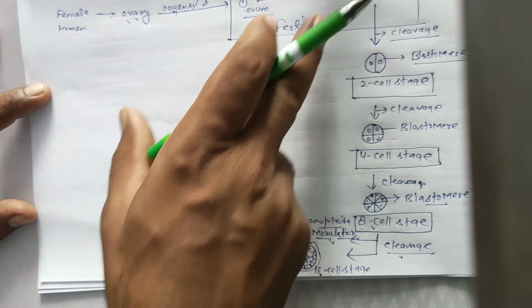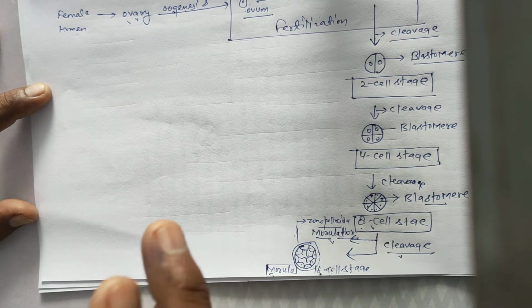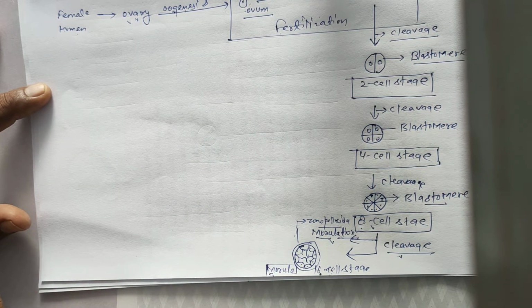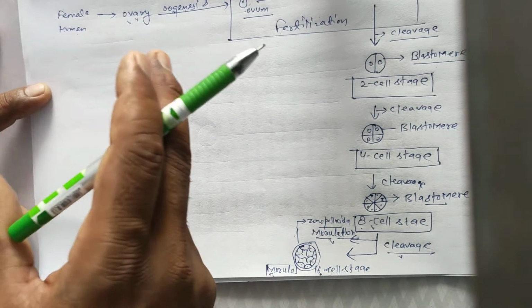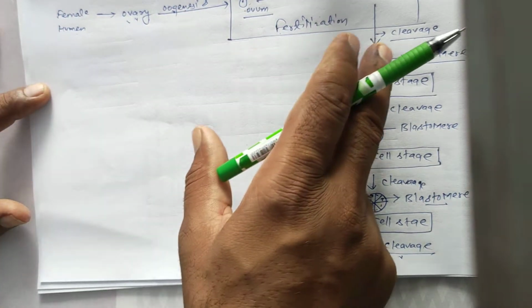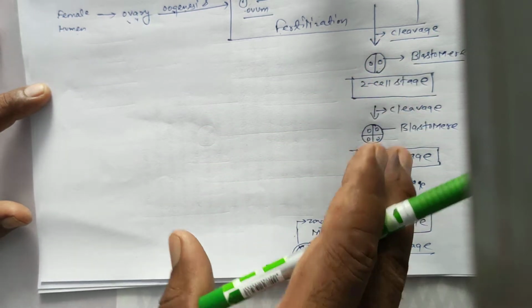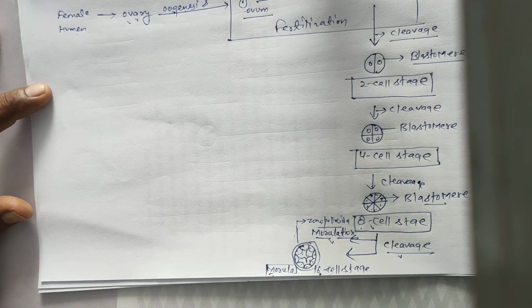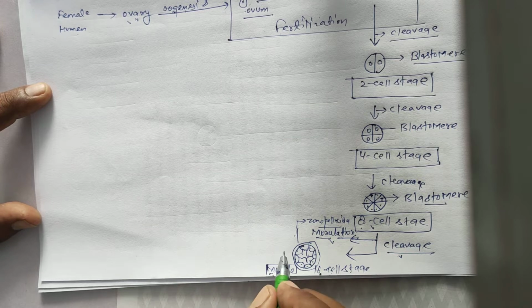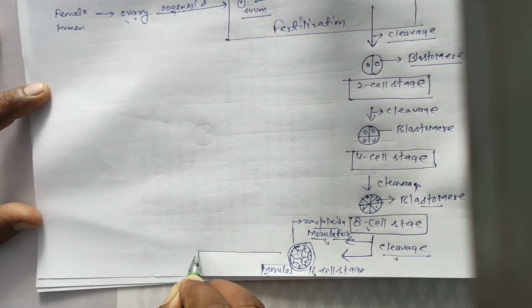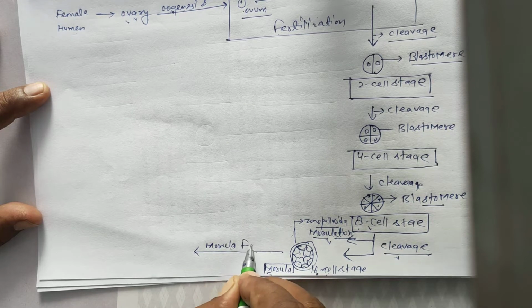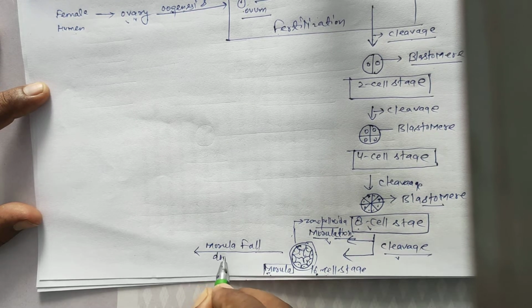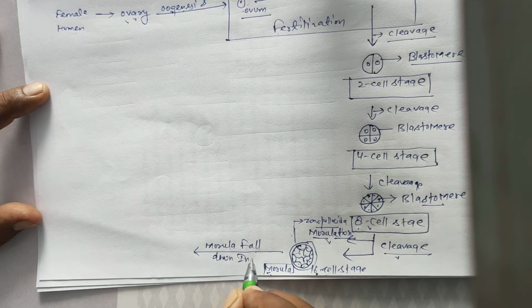Once again, zygote to morula are formed in the oviduct because fertilization is completed in the oviduct ampulla, and so cleavage is completed in the oviduct or fallopian tube. Next, the morula falls down into the uterus.